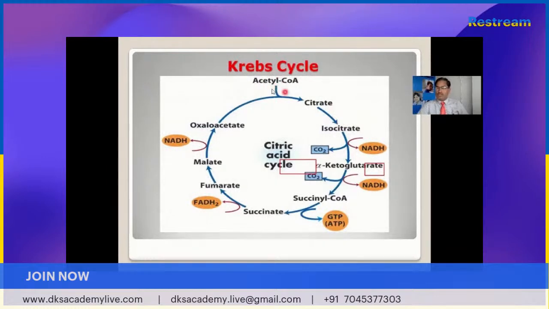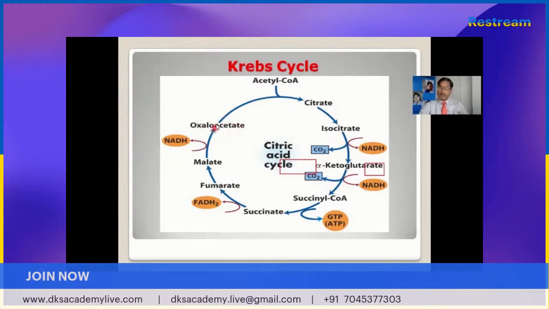Acetyl coenzyme A, which is produced in the link reaction, enters into the mitochondria and participates in the cycle, the Krebs cycle. The Krebs cycle was given by the scientist Sir Hans Krebs, who described the pyruvic acid pathway. This acetyl coenzyme A enters the cycle and binds with oxaloacetic acid, which is a 4 carbon compound.